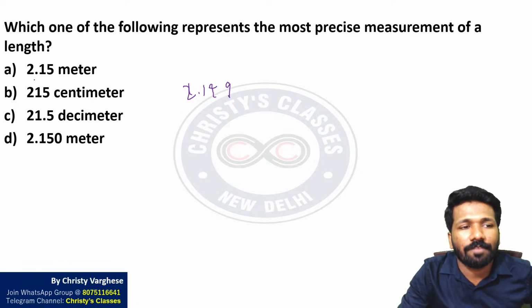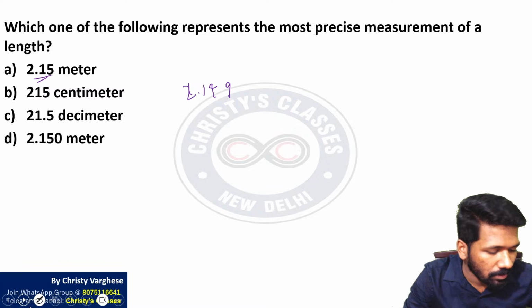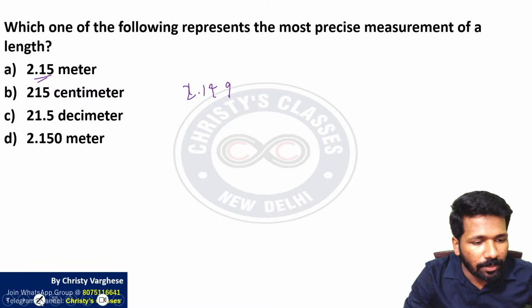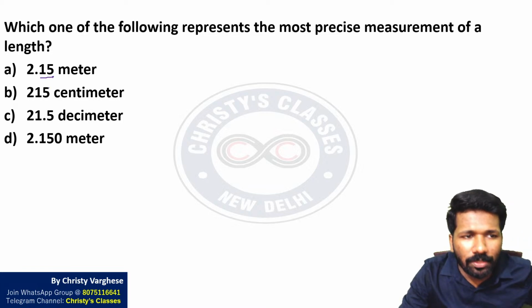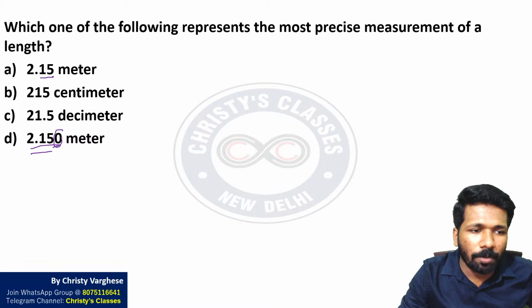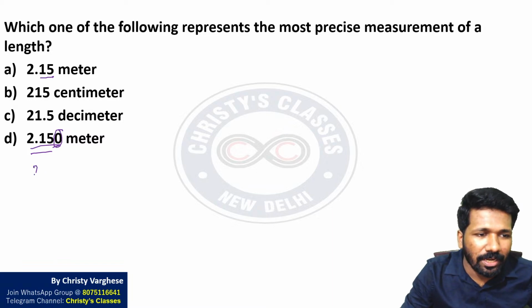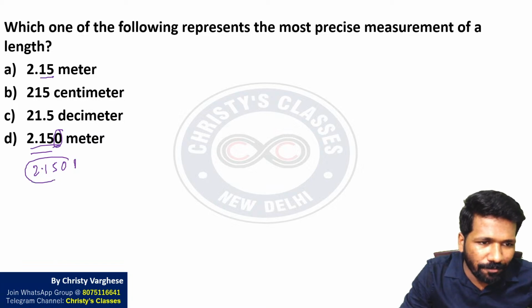Or 2.149 also approximates to 2.15, rounds off to it. So the next one is better compared to this, because here there is more precision, because here it can be 2.1501, but up to 2.150 we got it.